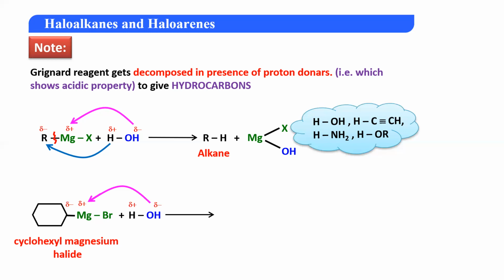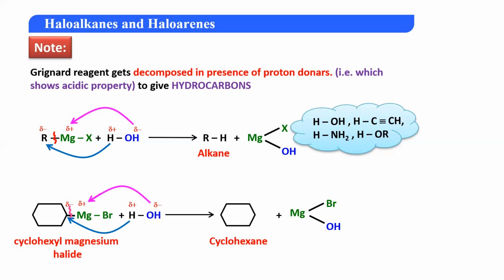OH will be attracted towards Mg, H will be attracted towards the carbon. So the bond between carbon and Mg breaks, giving you MgBrOH, and along with this, you would get cyclohexane. Cyclohexane में H लग जाएगा definitely. So you can even write it like this. Okay, so this is how you will produce alkanes from Grignard reagent.